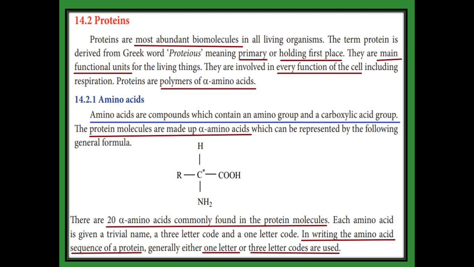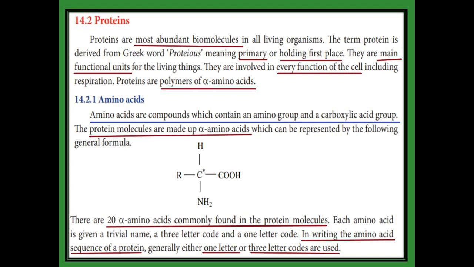Protein is made up of alpha amino acids. Amino acid means it contains an amine as well as an acid, so it is called an amino acid. Alpha amino acid means that the carbon nearer to both the amine and acid functional groups is called the alpha carbon, and that amino acid is called an alpha amino acid.